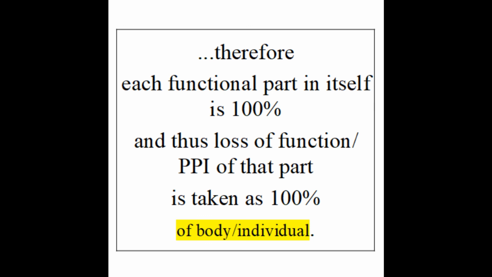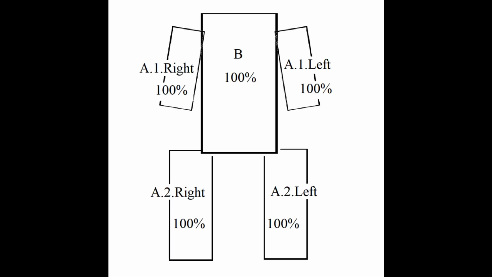And that statement also did not cover another important instruction. That is, every upper limb by itself is 100%. Similarly, every lower limb by itself is 100% and spine is also 100% by itself. Thus, there are 5 functional parts in the locomotor system, each with 100%. If more than one part is involved, what to do?